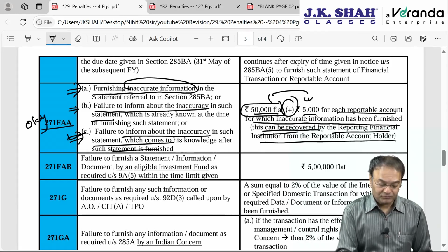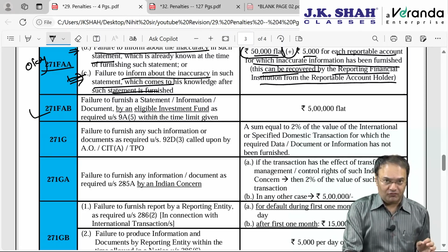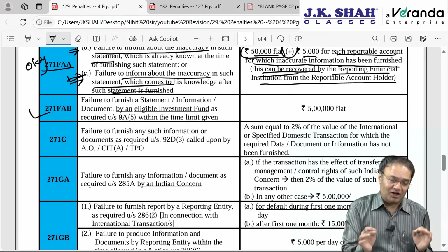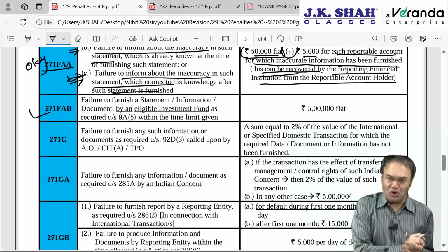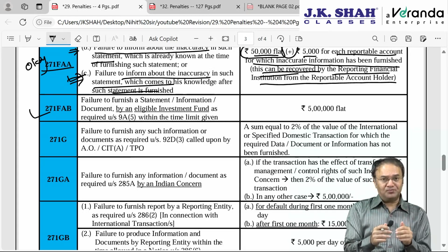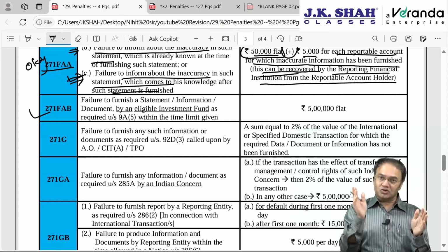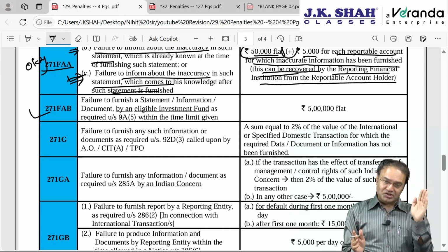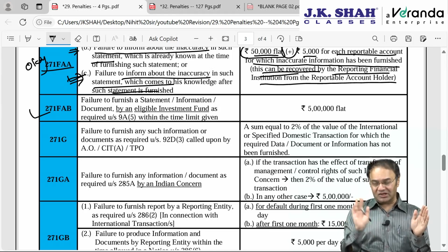Okay. Now the next is section 271FAB. Failure to furnish the statement or information or document by an eligible investment fund as required under section 9A. We are already done with the chapter. I have recorded a separate video on section 9A immediately after section 9(1), income deemed to accrue or arise in India. If you recollect, section 9A, if there is an investment fund located outside India, they appoint somebody resident in India as their fund manager. So the fund manager is resident in India, the investment fund is incorporated outside India. Through the fund manager, the investment fund makes some investments in India as well as outside India.